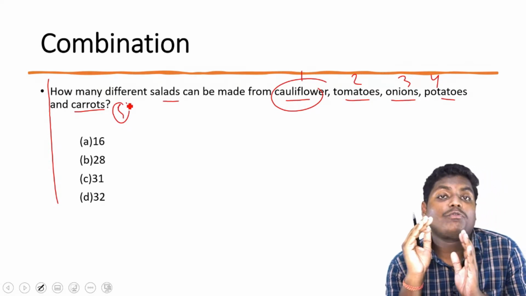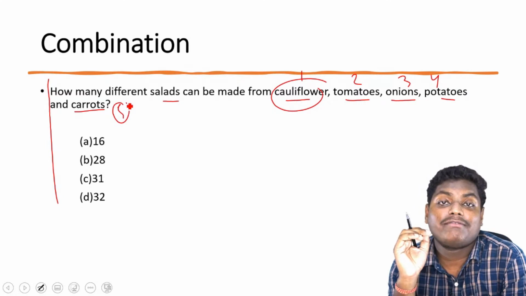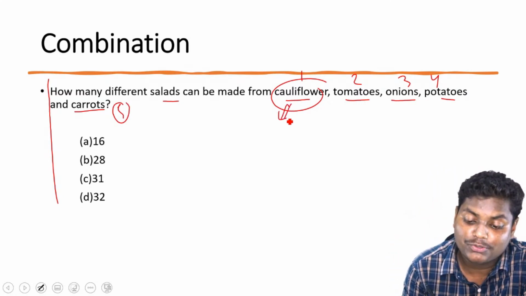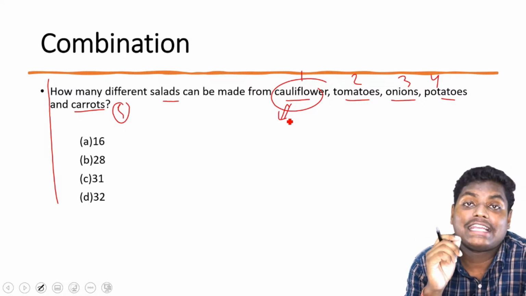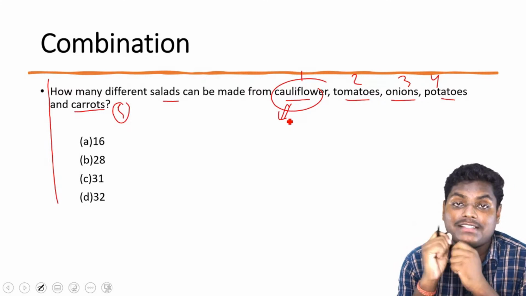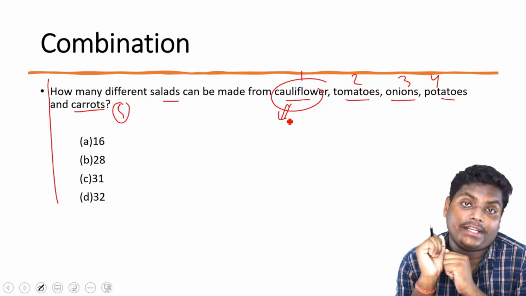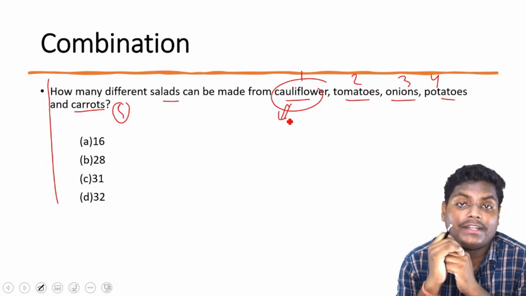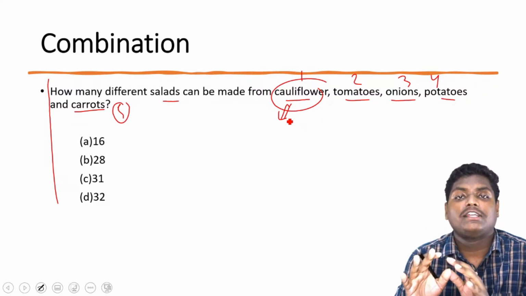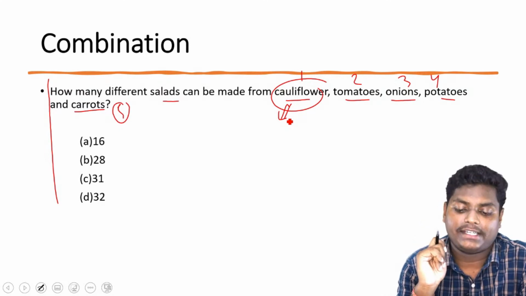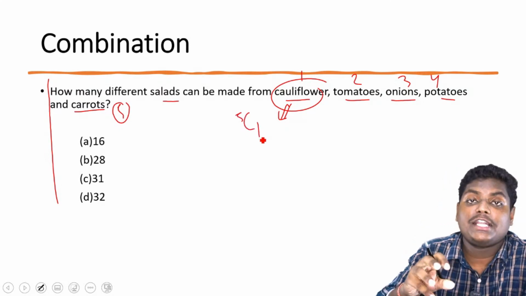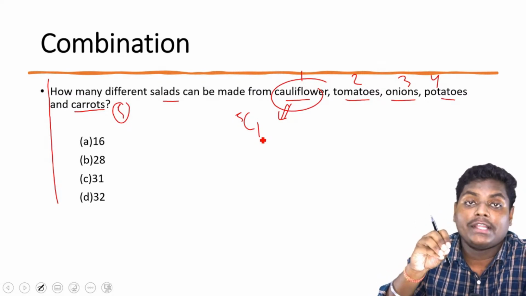So when we want to form this salad, a person can say that yes, I want only one thing. Either he can use only cauliflower. So one case will be where you can use one of the ingredients that you have. Is this clear? We have 5 ingredients, we can make salad out of it. But one person will come and say, no, no, I just want one ingredient in it. So from the 5 ingredients, we need to pick up one ingredient. How can we do it?